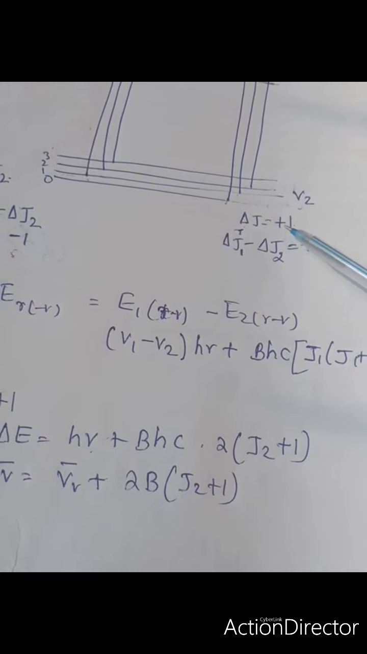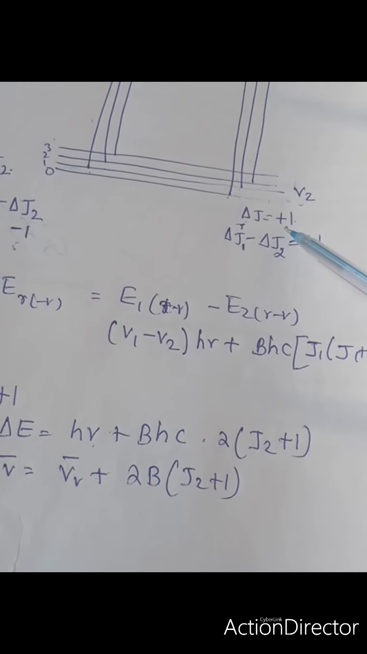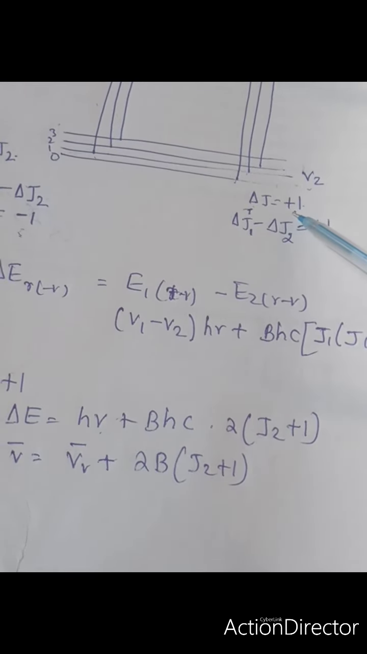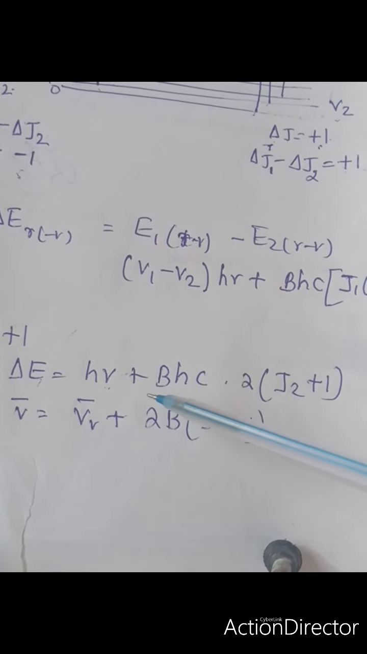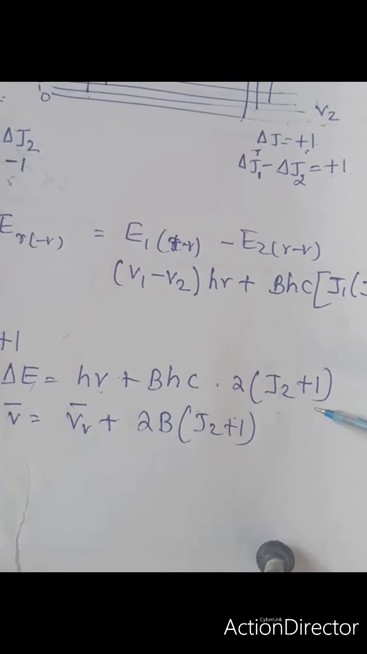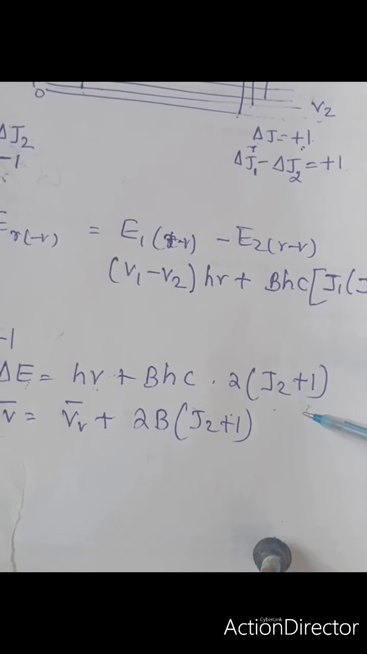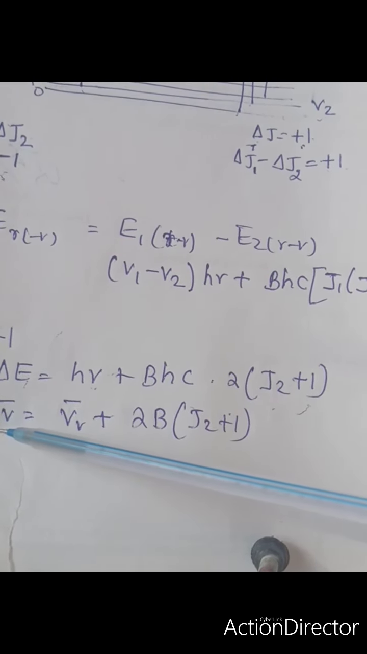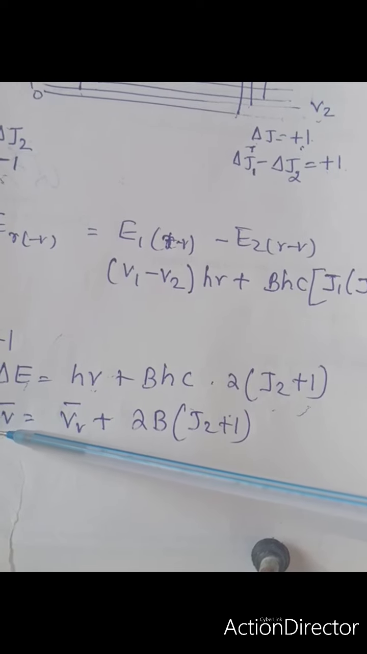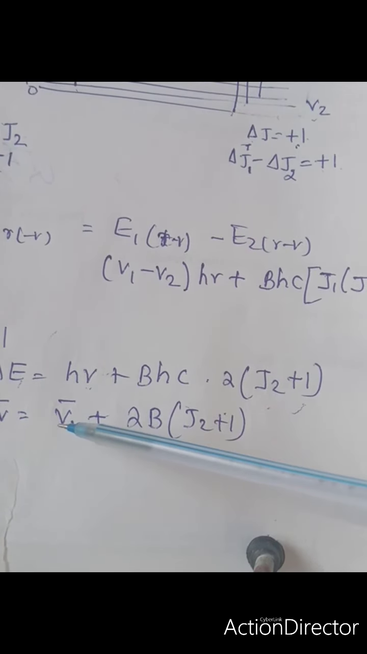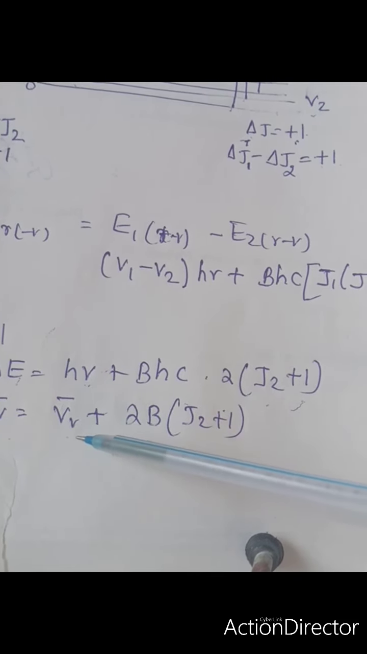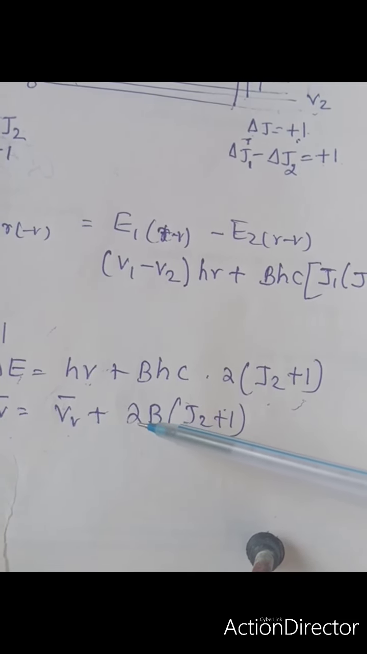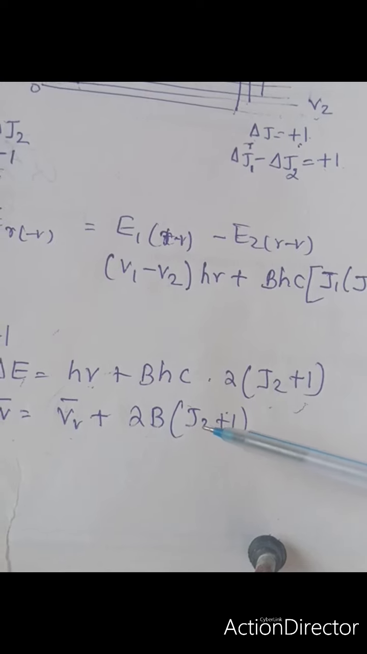We will see the case first when delta J is equal to plus 1. Then the energy is equal to h nu plus B h c times 2 J2 plus 1. And the vibrational frequency will correspond to nu equal to nu v, the vibrational frequency, plus 2B times J2 plus 1.